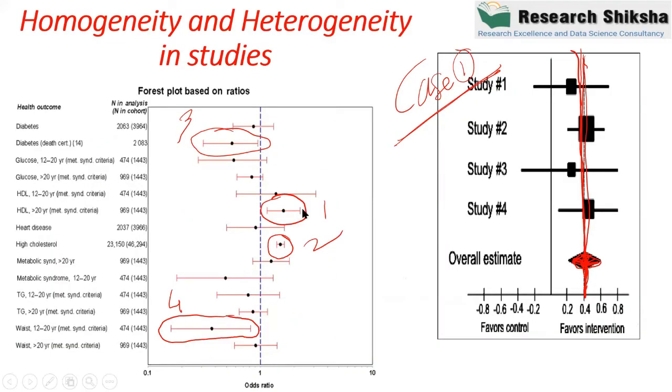So this is known as case number 2. So we have two types of cases in meta-analysis. In case 1, all the effect sizes are near to each other. In case number 2, all the effect sizes are slightly different from each other, and when I plot the straight line from the diamond, some studies are crossed by the straight line, and some studies are not crossed by the straight line.